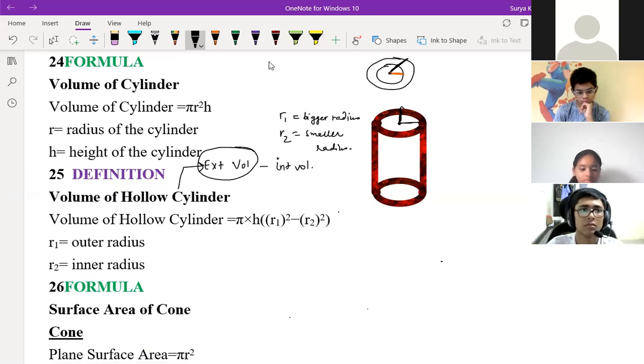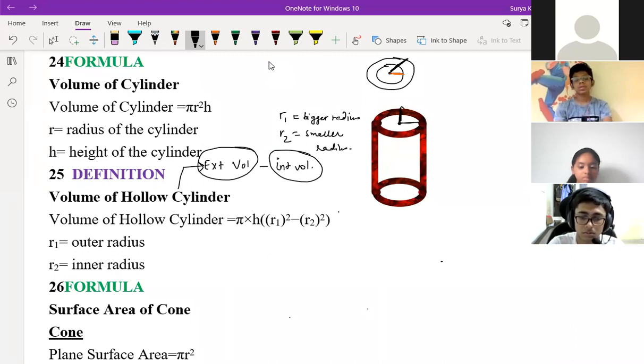Yes, sir. But here we need to find what? Hollow cylinder. Finding the bigger volume means you're finding a solid cylinder. It means everything is filled inside. Understood, Nihar? If you're finding external volume of the cylinder, it means that you're finding the volume of solid cylinder. You know the difference between solid cylinder and hollow cylinder, Nihar? Yes, sir, that I know. So external volume is nothing but a complete solid cylinder, compact. It's not vacant from any places. Understood?